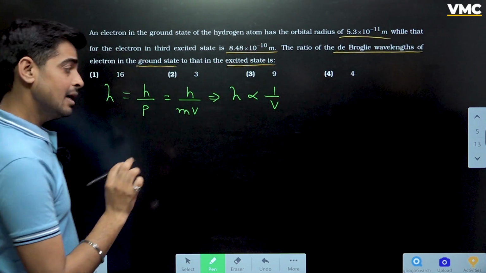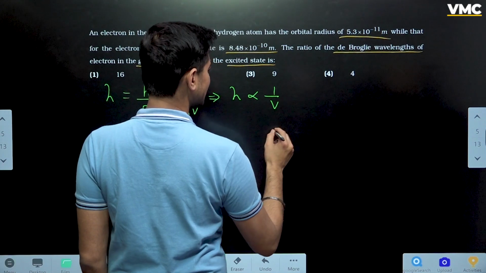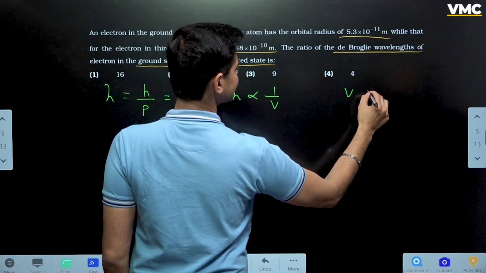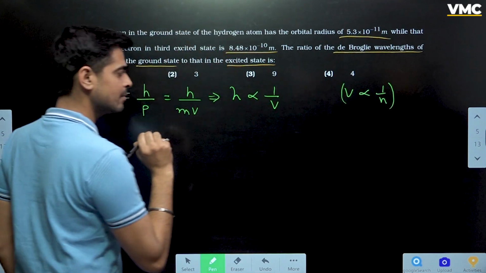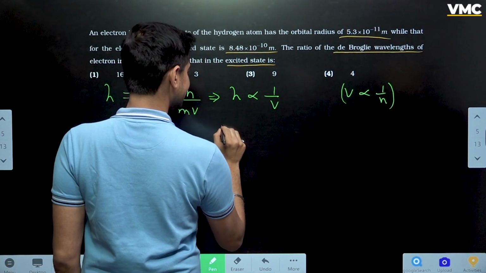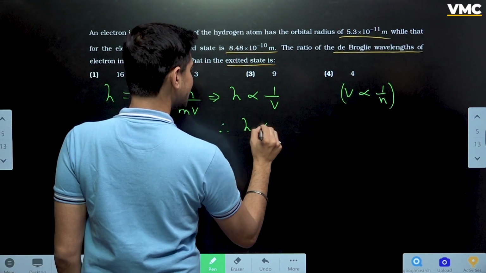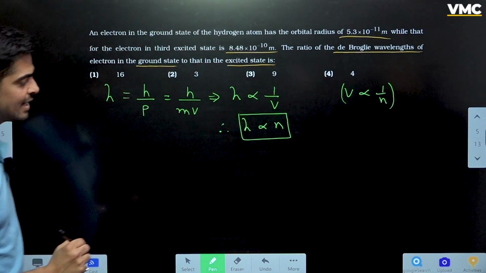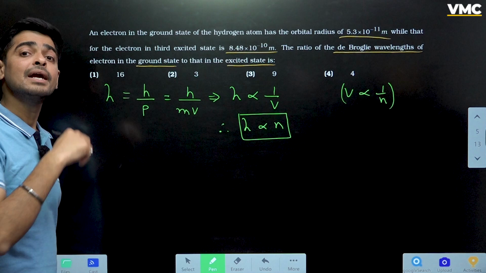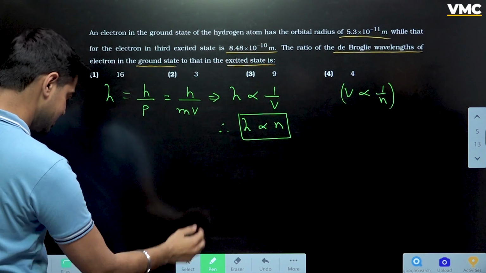Absolutely correct. In one of the earlier questions, we saw that velocity is proportional to 1 by n. Okay. So I can say that lambda is proportional to n. Isn't it? Please confirm, please check. Lambda is going to be directly proportional to n.